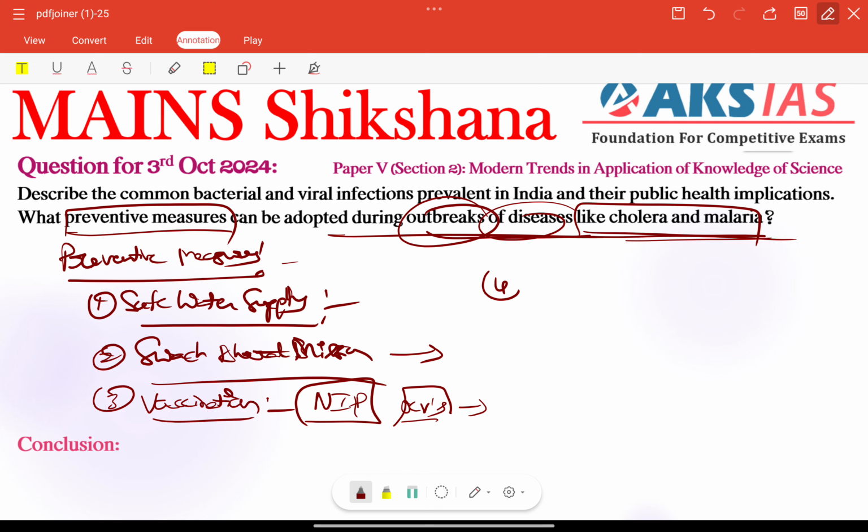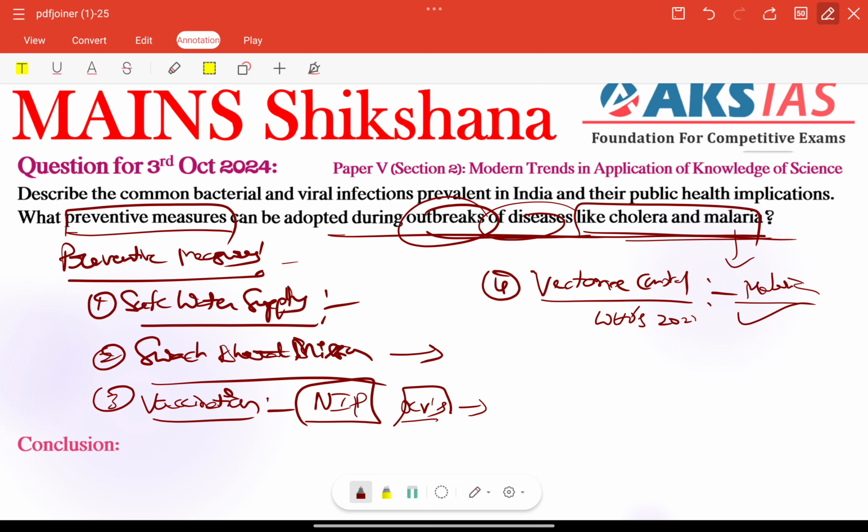Next we can talk about vector borne control, and we can include whatever is mentioned in the question keyword, like malaria type issues. Insecticide treated nets or indoor spraying of insecticides can be used to reduce the mosquito population here. For example, WHO's 2023 report mentioned India's malaria cases declined by 17% in 2023 due to effective vector control measures. We have already taken some measures but they need to be improved.